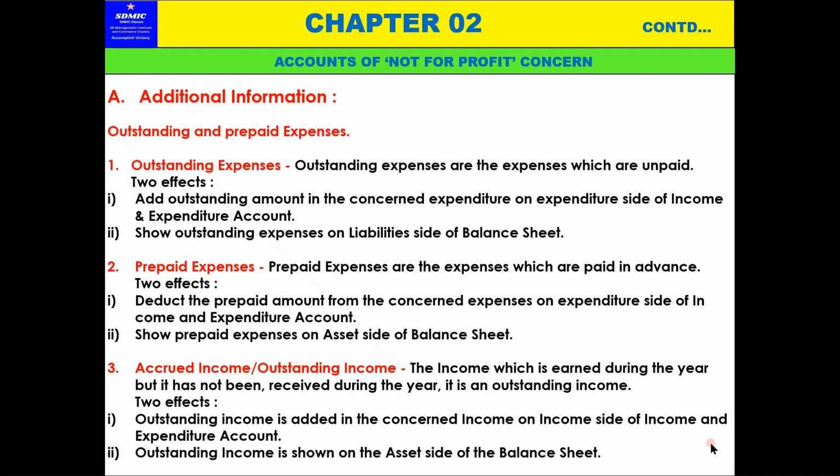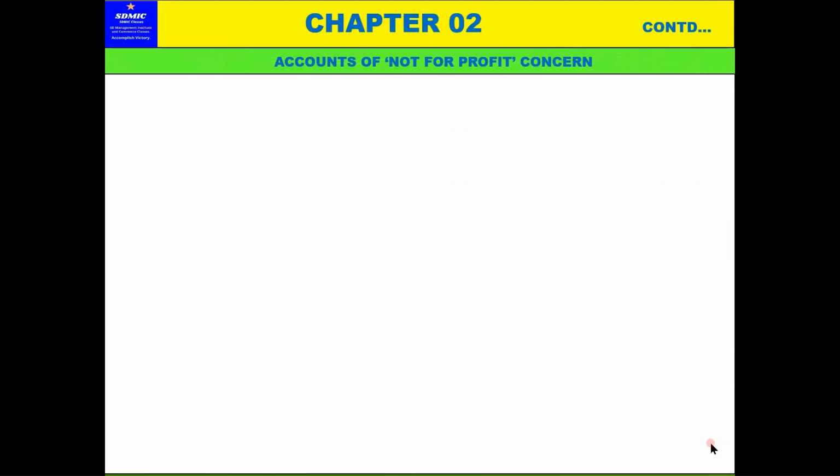Outstanding income is added in the concerned income on the income side of the income and expenditure account. It will be credited to the income and expenditure account, and that particular amount of outstanding income, the income receivable, is shown on the asset side of the balance sheet as accrued income or outstanding income, as income receivable.